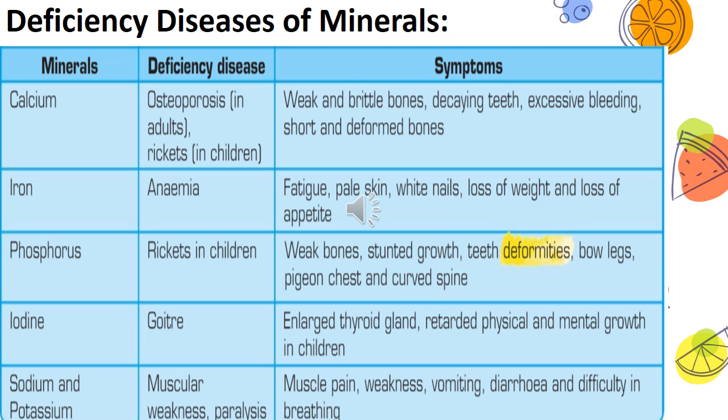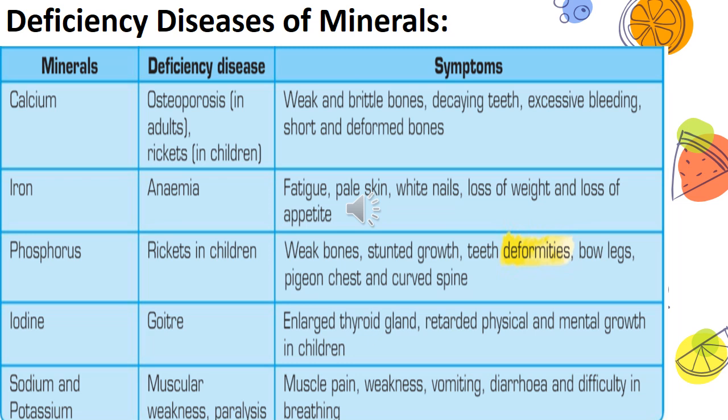Okay children, let's see the deficiency diseases caused due to minerals. Lack of minerals in the body also causes deficiency diseases. The first one is calcium. Lack of calcium in adults causes osteoporosis, and in children it causes rickets. What are the symptoms? Weak and brittle bones. What do you mean by brittle? Can be broken easily. Decaying teeth, excessive bleeding, short and deformed bones.